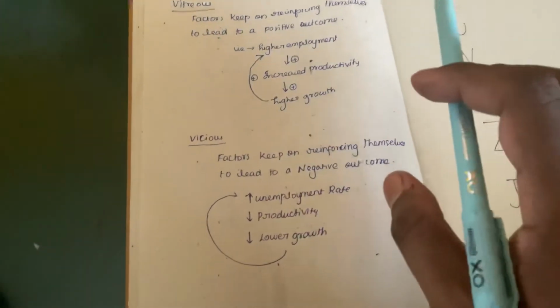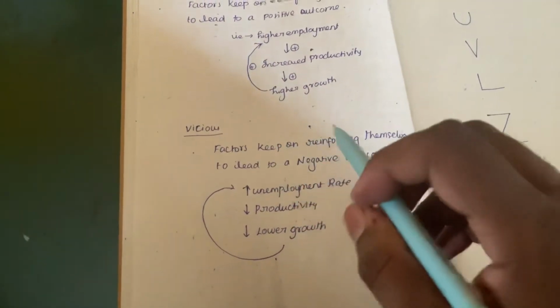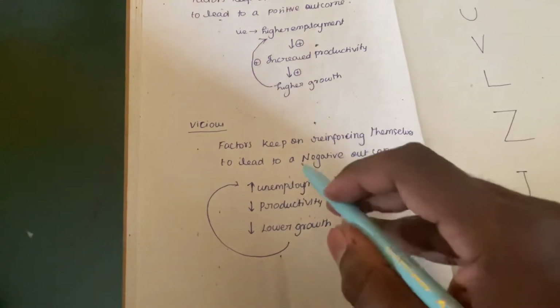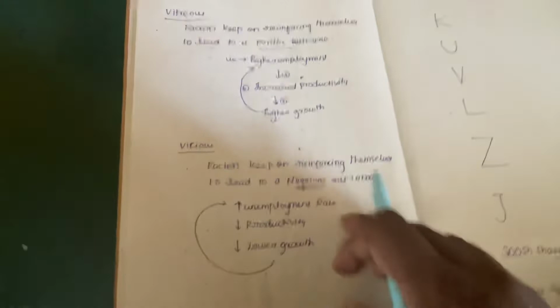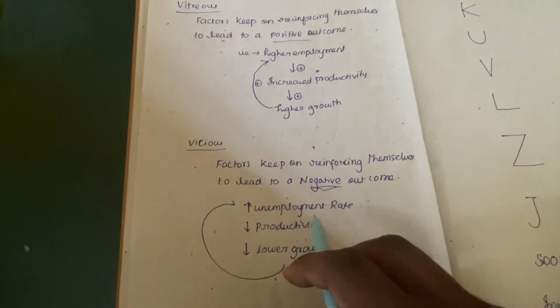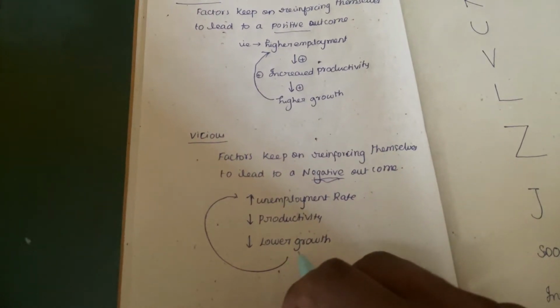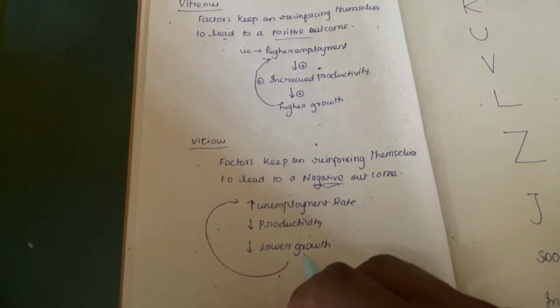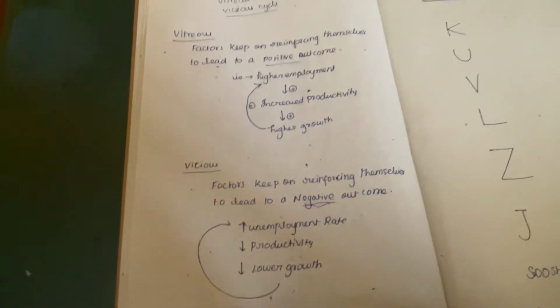Whereas, what is a vicious cycle? The factors that reinforce themselves to lead to a negative outcome. Here positive outcome, here negative outcome. This is the difference. For example, if there is an increased unemployment rate, it will lead to decreased productivity and lower the growth rate, which in turn increases the unemployment rate.